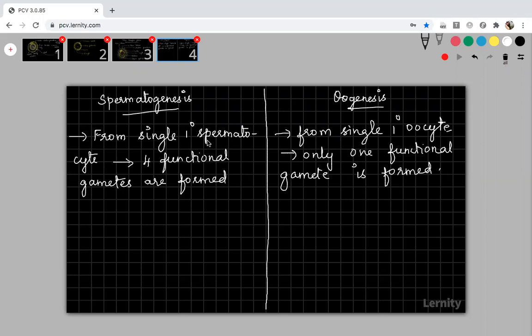So the first difference: in spermatogenesis, from one primary spermatocyte, 4 functional gametes are formed. Here only one functional gamete will be formed. These 4 functional gametes, all the 4 will be functional. First they will be spermatids, later they develop into sperm. Here the one functional gamete is called the ootid. Okay, so it is called the egg or ova or ootid. This is the first difference between them. Now the second difference.